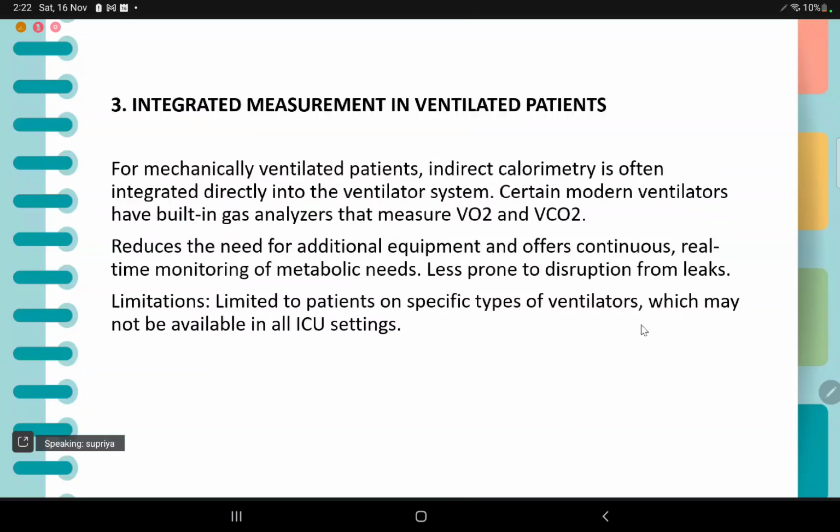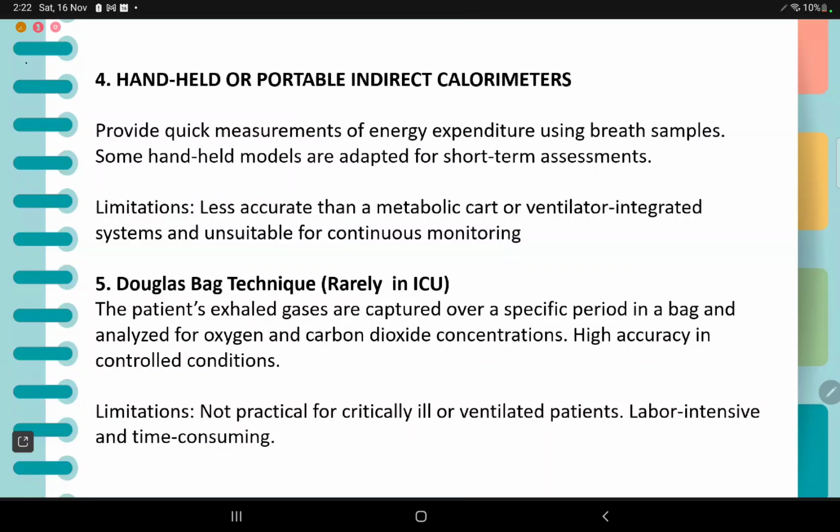So, for mechanically ventilated patients, indirect calorimetry is often integrated directly into the ventilator system. Certain modern ventilators have built-in gas analyzers that measure VO2 and VCO2. Benefits are that it reduces the need for additional equipment, offers continuous real-time monitoring of metabolic needs, and is less prone to disruption from leaks. Limitations: it is limited to patients on specific types of ventilators, which might not be available in all ICU settings.